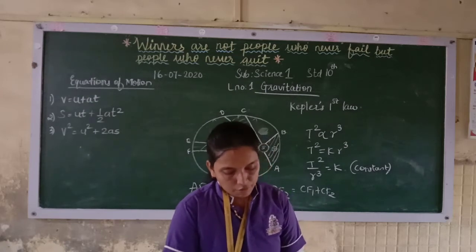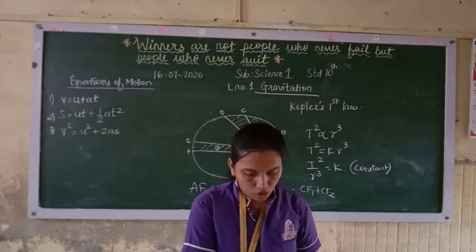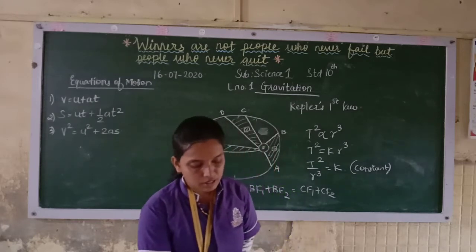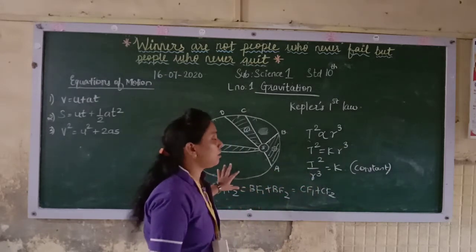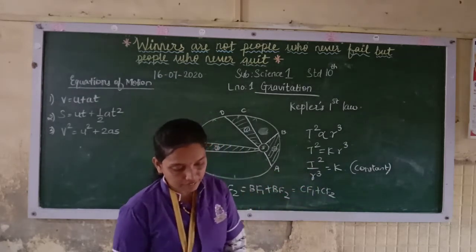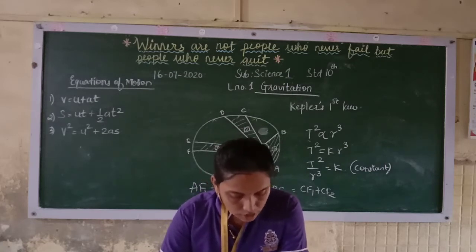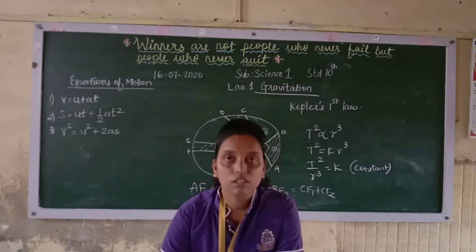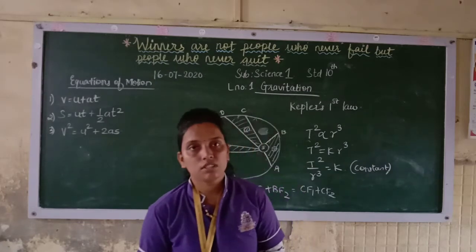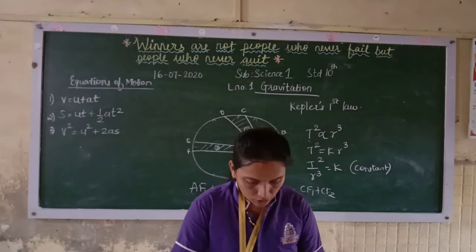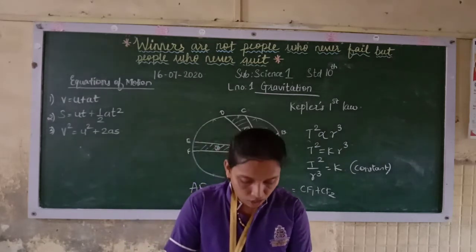Newton's universal law of gravitation. All the above considerations, including Kepler's laws, led Newton to formulate his theory of universal gravitation. According to this theory, every object in the universe attracts every other object with a definite force, and that is the gravitational force.